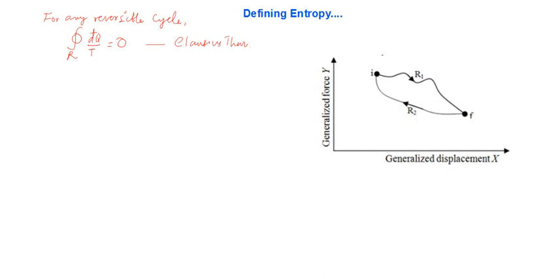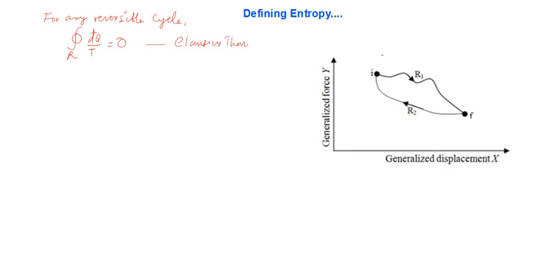Now, starting from the Clausius theorem, we will try to define entropy mathematically. So the Clausius theorem serves as the beginning point to define entropy exactly, or at least change in entropy exactly.